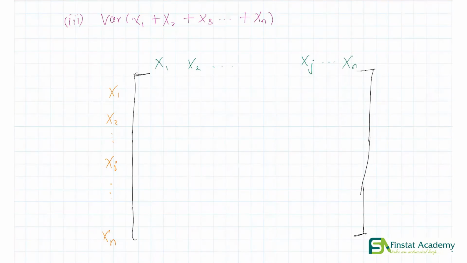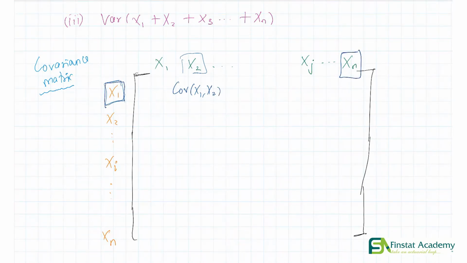Now since this thing is a covariance matrix, we know that each element corresponds to a covariance term. So for example, corresponding to x1, x2, we'll have the covariance of x1, x2. Similarly, corresponding to x1 and xn, what will we have?